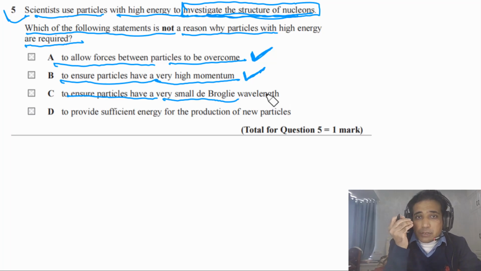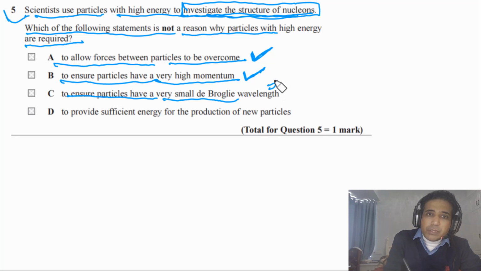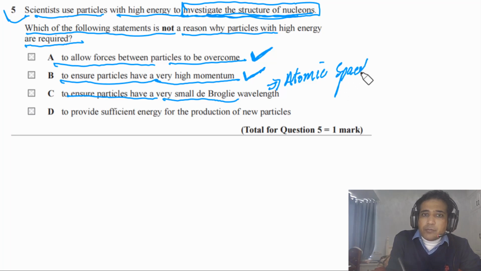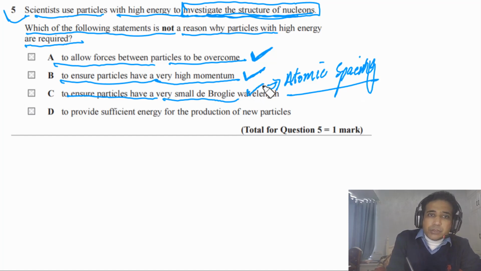To study the structure, because the atomic spacing is very small, so we can say as atomic spacing is very small, then for diffraction to take place, wavelength also has to be very small. So this option is also correct.